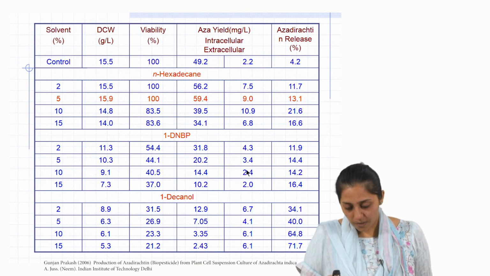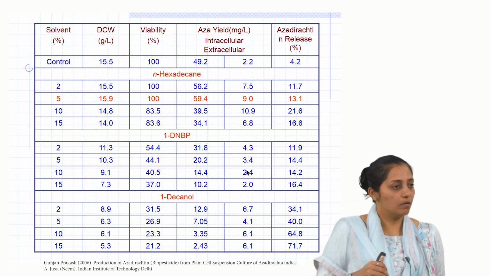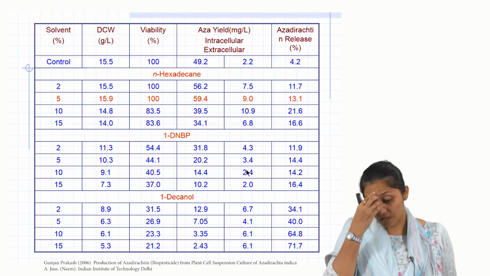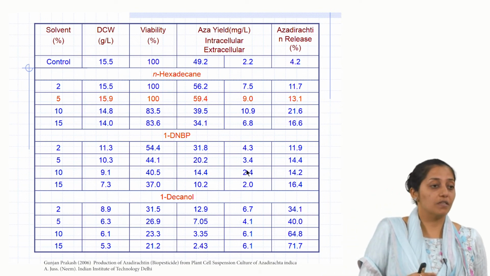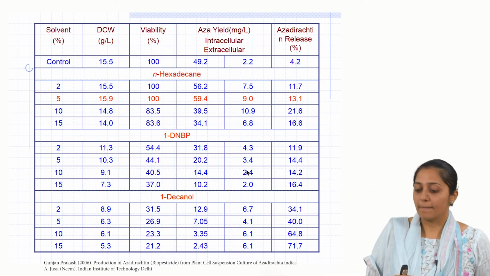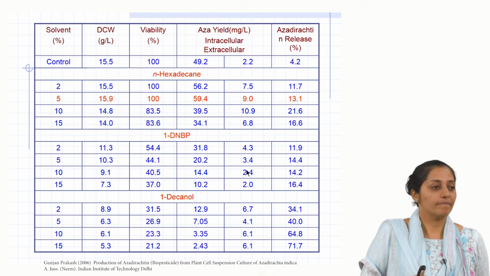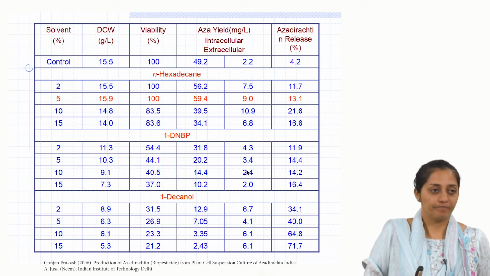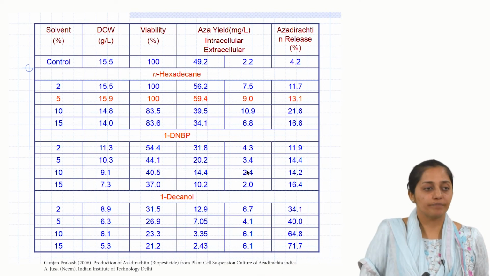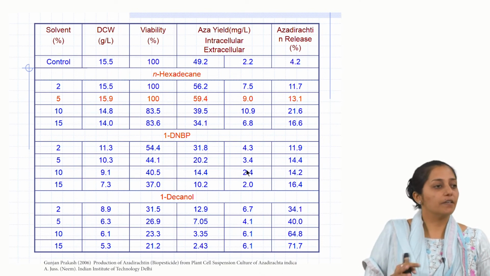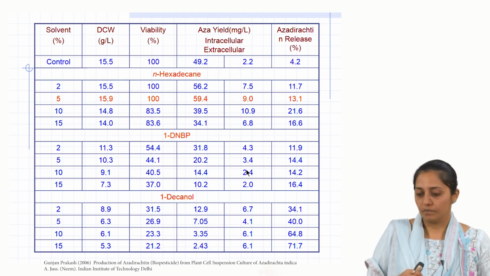I see it is going up to 70% with decanol, but why have they chosen N-hexadecane at 5%? Cell viability, which will impact your biomass, and these were added on day 0.